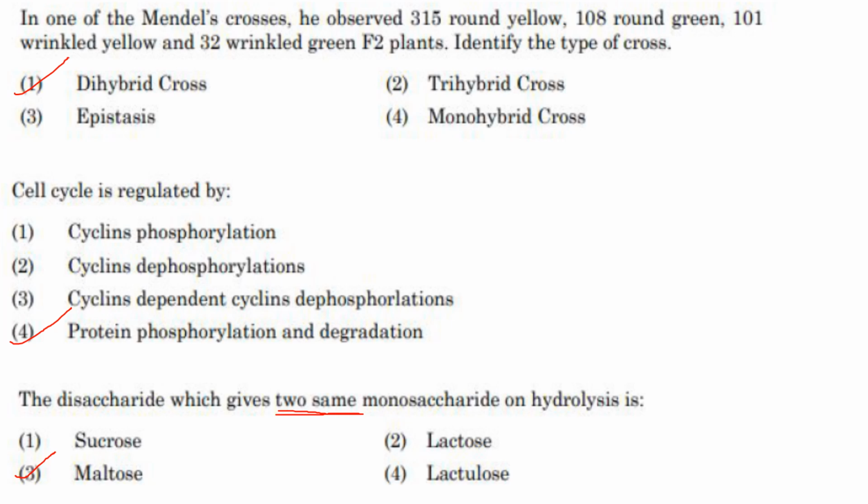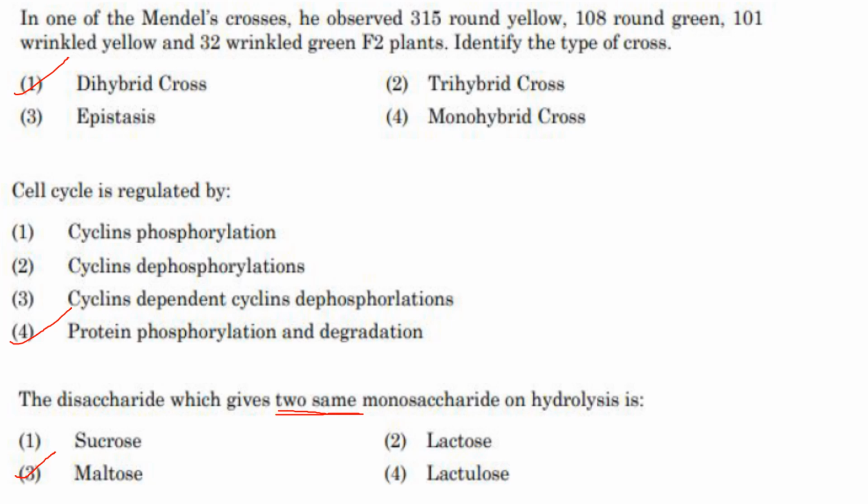So 315 divided by 32 you will get around 9. 108 divided by 32 you will get around 3. 101 divided by 32 you will get again around 3. 32 divided by 32 will be 1. So your ratio is 9:3:3:1. So that is a dihybrid cross. So the answer here is option 1.